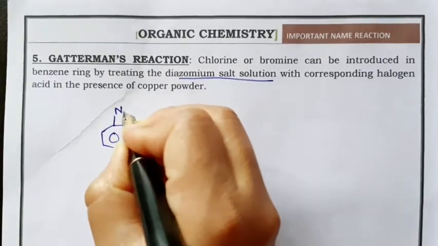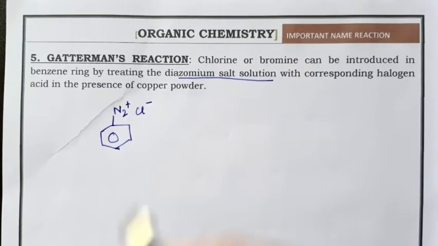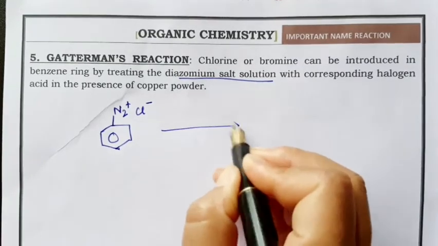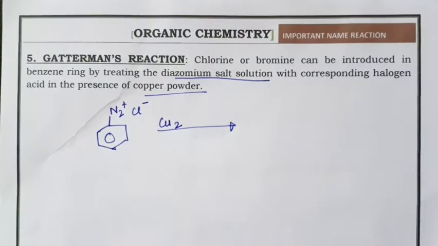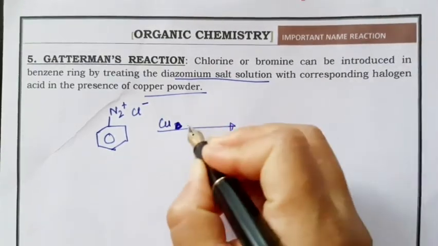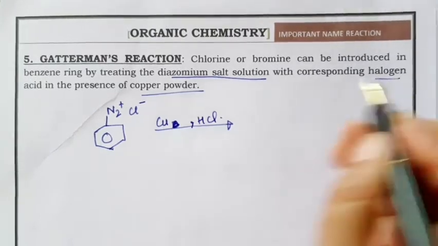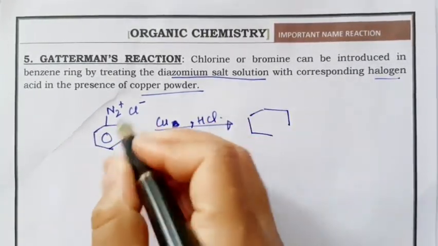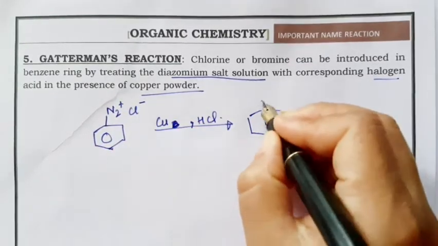Benzene ring with N2 plus Cl minus. Upon treatment with copper powder and HCl, the halogen acid and copper, this diazonium salt N2 plus Cl minus will get replaced by Cl.